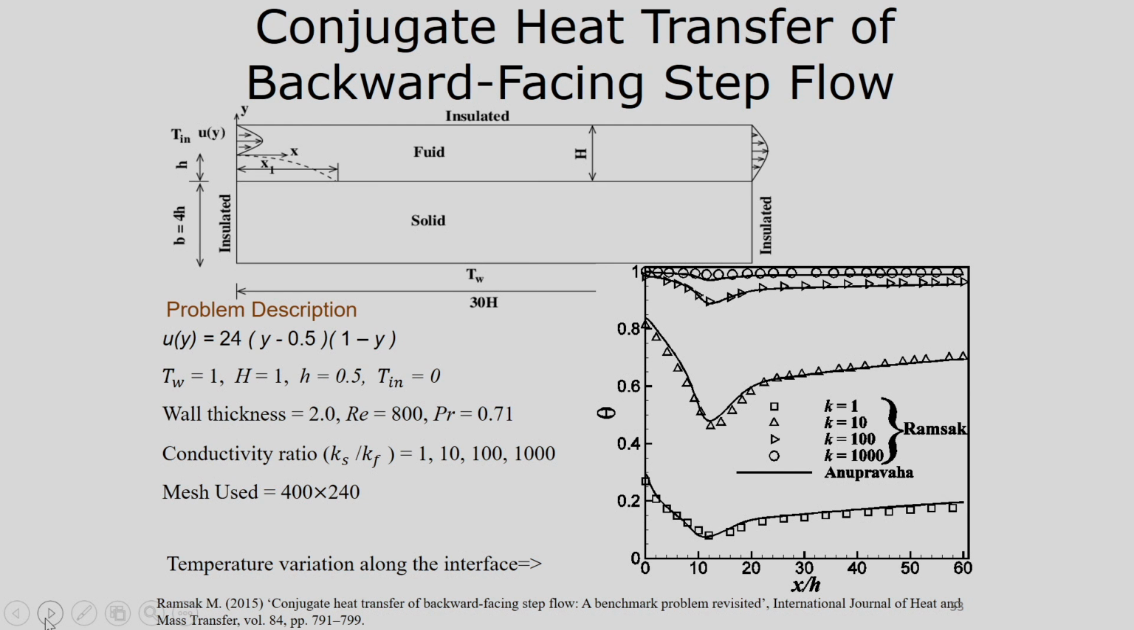This is a problem of conjugate heat transfer, where in the solid we also solve the heat conduction equation. You can see this is the problem where the inlet is here and this is the backward facing step, and this is the solid. It is the fluid zone. So, we have fluid and solid zones, and the inlet velocity we have given as parabolic, and for different thermal conductivity ratio, K is the thermal conductivity ratio we define.